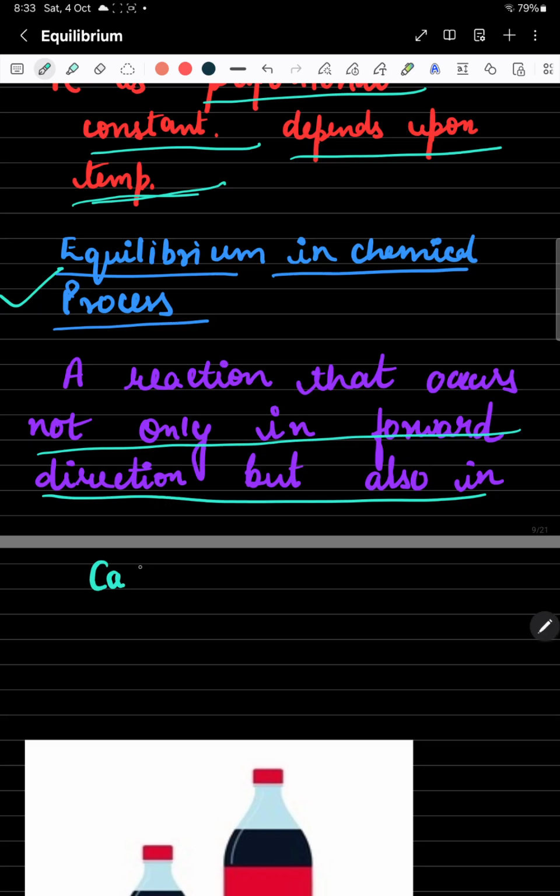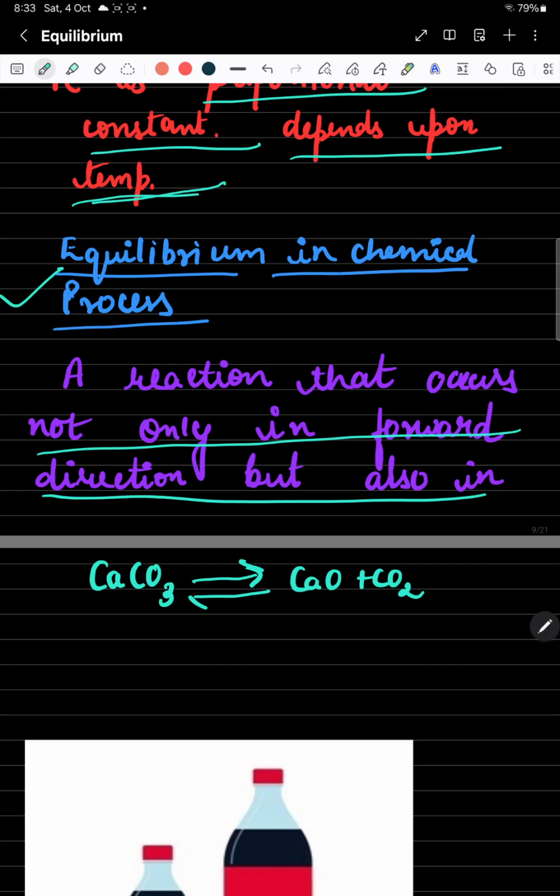You can easily understand this. Suppose you have CaCO3, it starts heating and forms CaO plus CO2. After some time you observe that CaO plus CO2 react and form CaCO3 again.